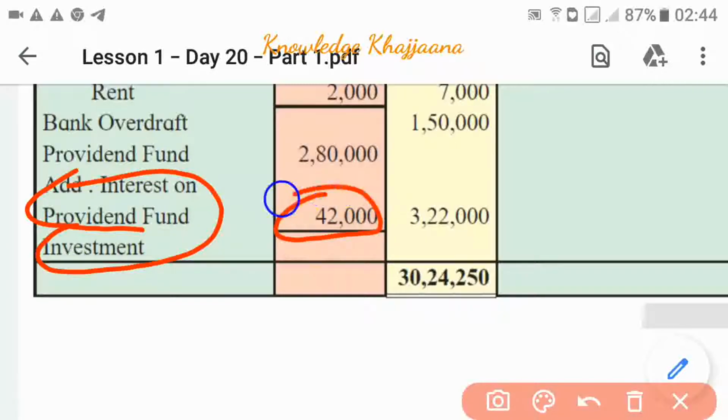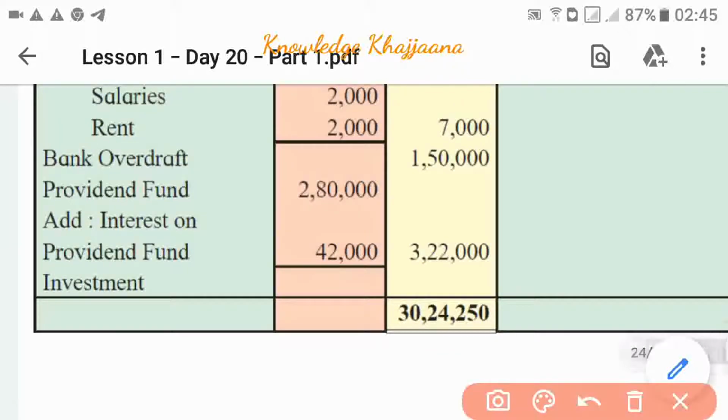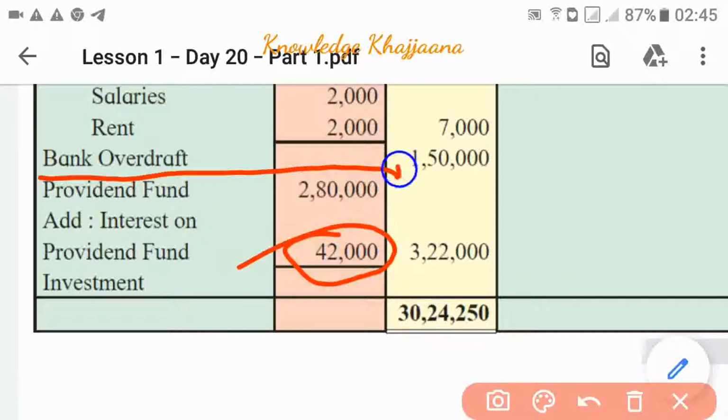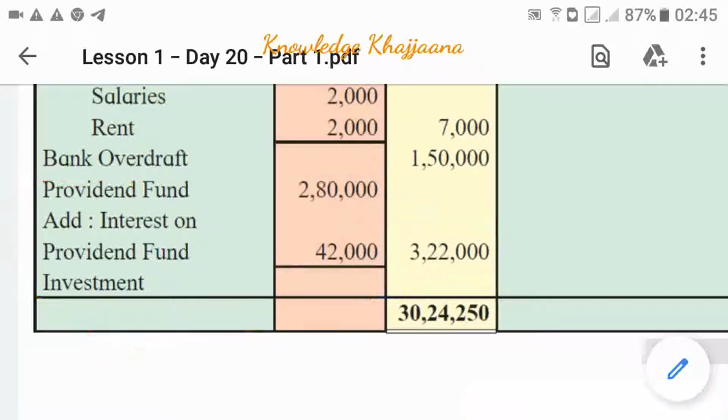To which item should we add it? To the provident fund. Okay, see how we should write it. We have already written the provident fund item, provident fund amounting to rupees 2,80,000, in the inner side. We have to record it like this: add interest on provident fund investment, amounting to rupees 42,000. Okay, so the total amount due to the employees against provident fund is their original principal and their interest amount, amounting to rupees 3,22,000. Okay, next,